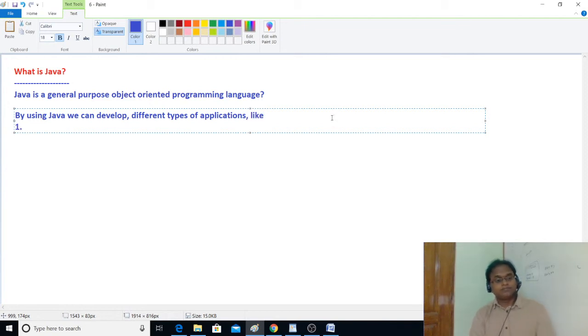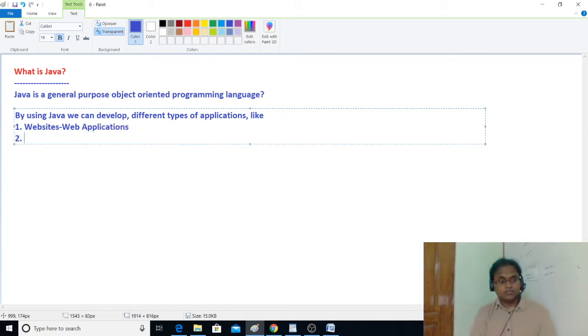1. Websites or web applications. 2. Desktop applications. 3.